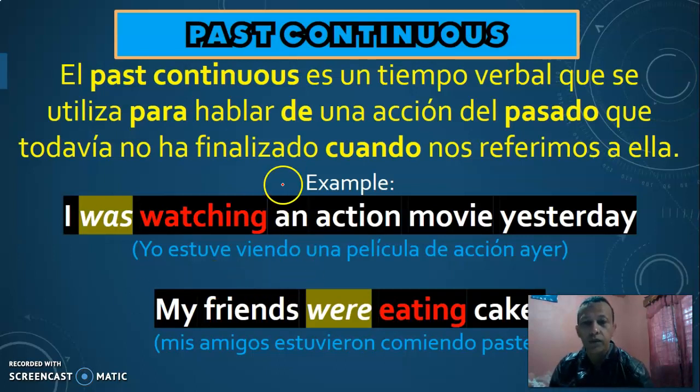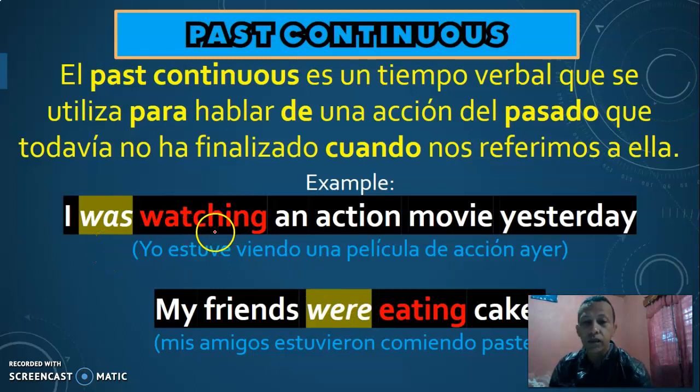So we have two examples here. Example number one, I was watching an action movie yesterday. Okay? And my friends were eating cake. Entonces, si nos fijamos, past continuous es, utilizamos el pasado de to be. Remember the verb to be. Solo que en este caso solo usamos las partículas was and were. ¿Ok? Was and were. Eso es algo muy importante.